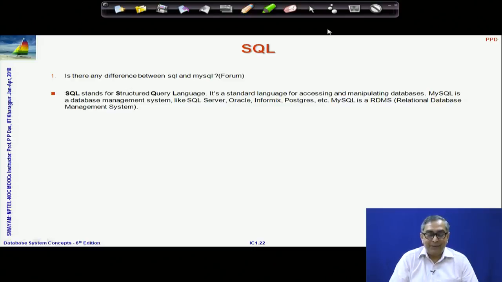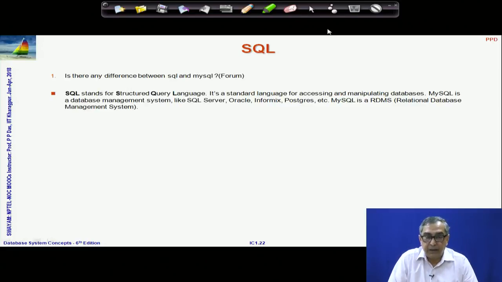Okay. The next question is a very trivial one. The question is what is the difference between SQL and MySQL? SQL, as you know, is the Structured Query Language, and there are several different relational database systems that exist, and all relational database systems support SQL. MySQL happens to be one such database management system, which is a free, open source database system. There are several commercial ones like SQL Server, Oracle, Informix, and so on. So, the two things are completely different.